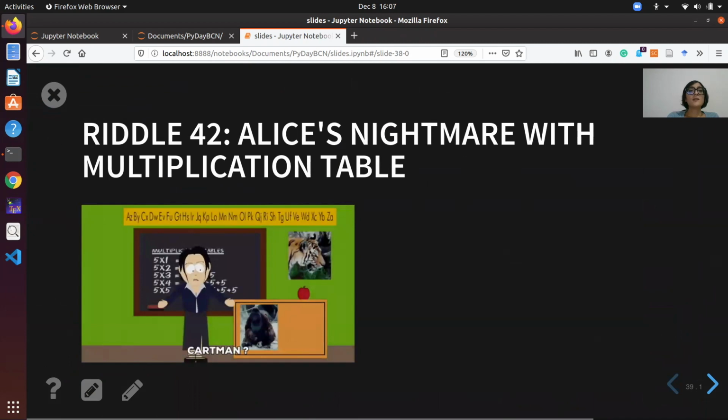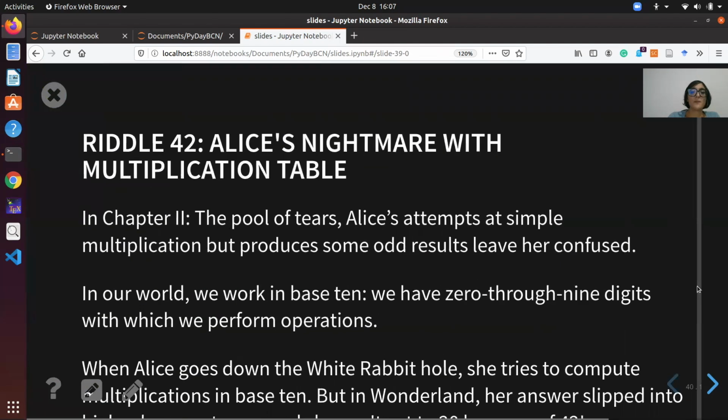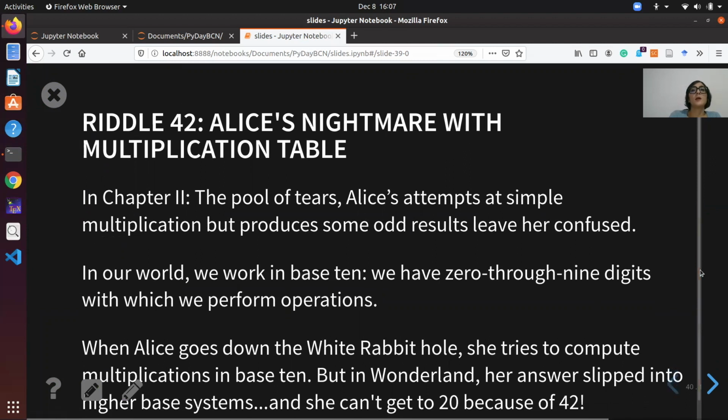So now let's go through the hidden riddle, which is a multiplication table. In chapter 2, Alice attempts to do simple multiplication, but this produces some odd results.